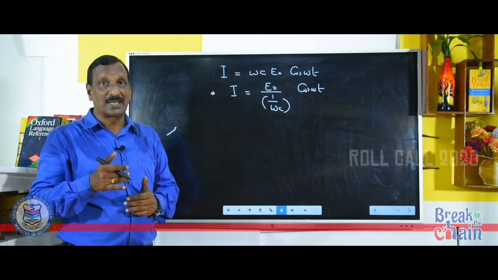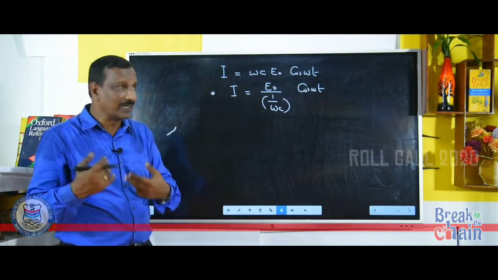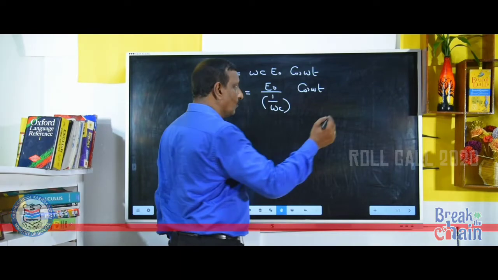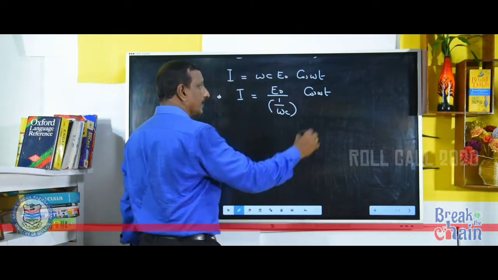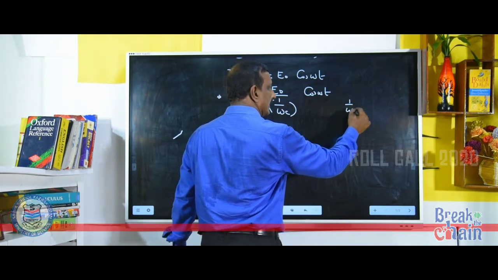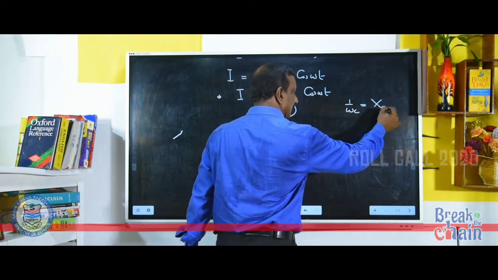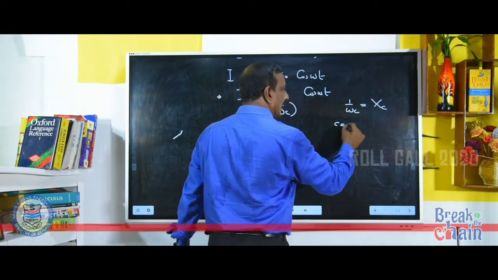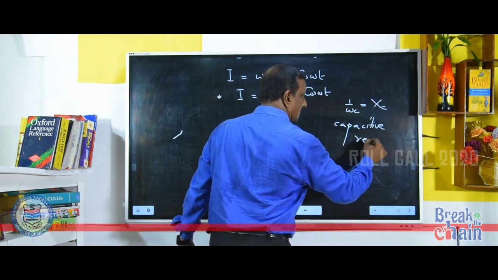Now look here, this 1 by omega C is represented by the letter Xc, and that is called capacitive reactance.